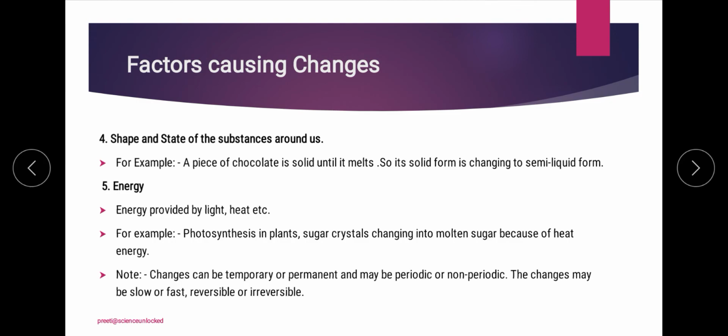For example, heat and light for photosynthesis, or any other form of energy that you can think about. Altogether, among the many changes that I have listed in this video, whether in verbal description or written format, you will find that certain changes are temporary, while others are permanent.